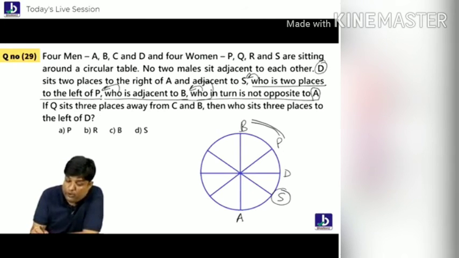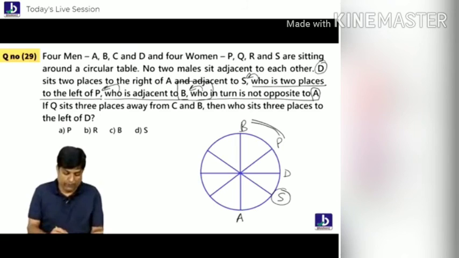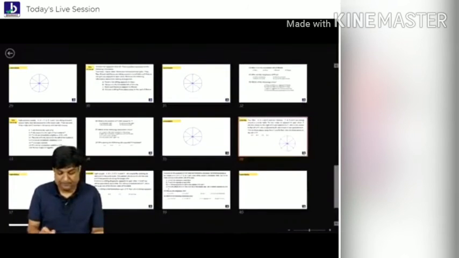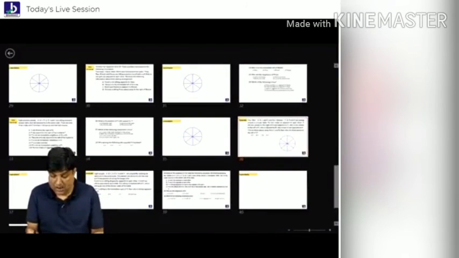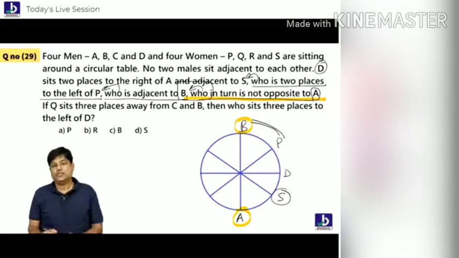B. Before who came? B came. Are you understanding, everybody? So B is not opposite to A, he told you in the last statement. So this is not satisfying the condition. It's a contradiction.